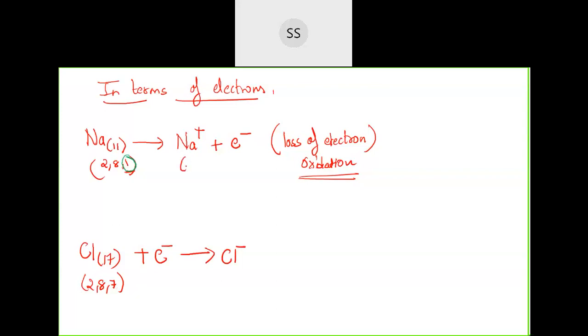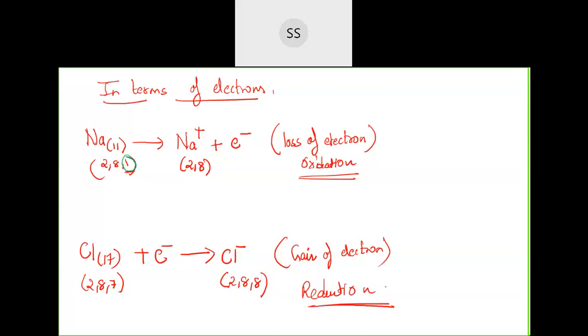You can see the electronic configuration. In sodium it is 2 and 8. In chloride ion, it will be 2, 8 and then 8. So it has received one electron during the process. So gain of electron will be called reduction. So this is called reduction. So in terms of electrons also you should know.